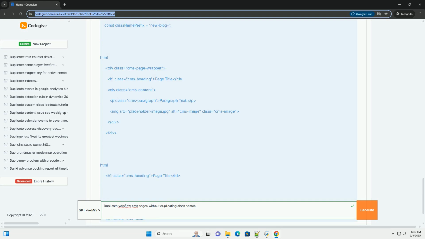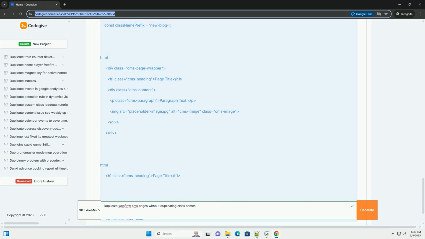Set an ID to the source container. Add an ID in the settings of the source element to the copied item for JavaScript to find the item. Source container is a good name. 2. The JavaScript code. Explanation of the code. Webflow.push function. This ensures the code runs after Webflow's JavaScript library has loaded.